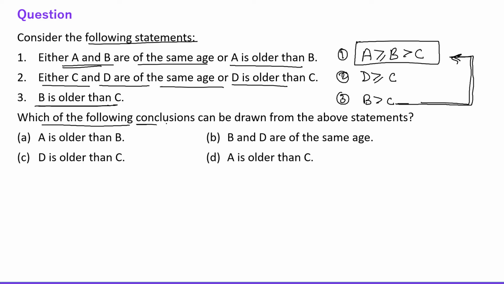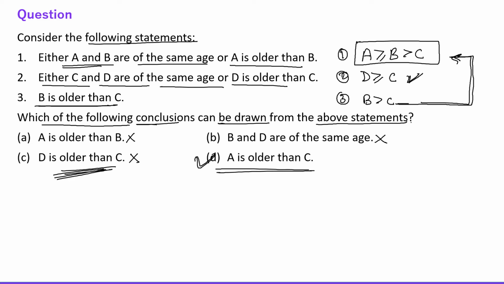Which of the following conclusions can be drawn from the above statements? Okay, A is older than B. No, we can't say. A can be equal to B also. B and D are of the same age. No, we can't say this. D is older than C. No, D can be equal to C also, because statement 2 says D is greater than or equal to C. Fine.